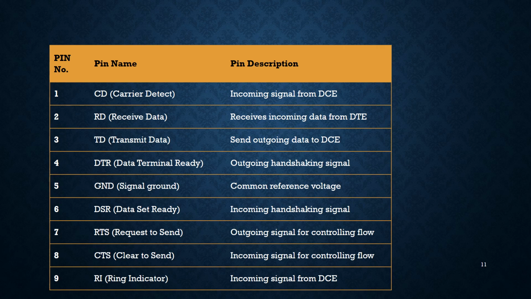Now there is the RD pin, that is receive data. This is the general receive data pin, and transmit data is the outgoing signal. Then there is DSR, data set ready. In between is just a ground signal. So DSR is the data set ready pin, an incoming handshaking signal.